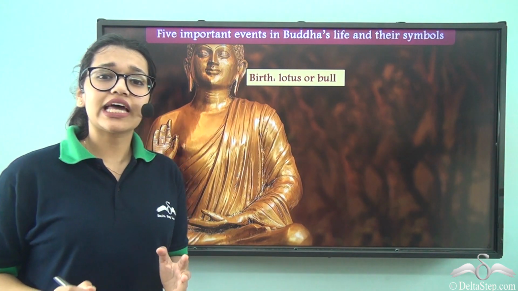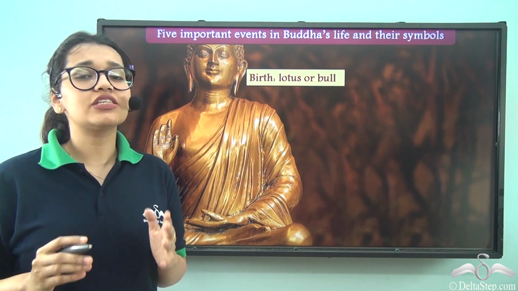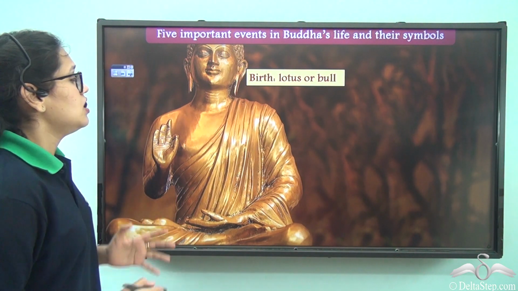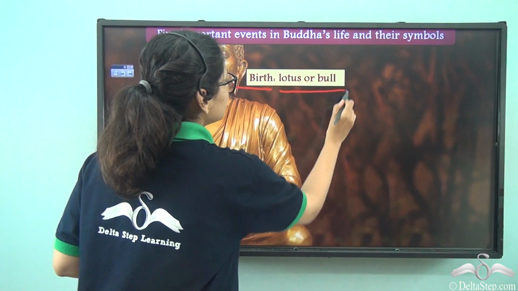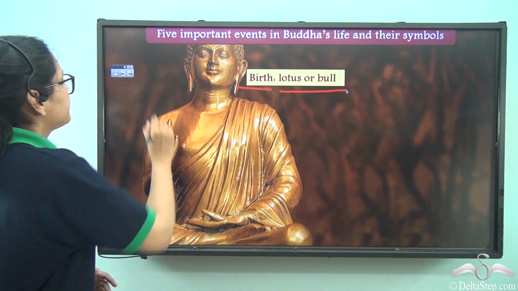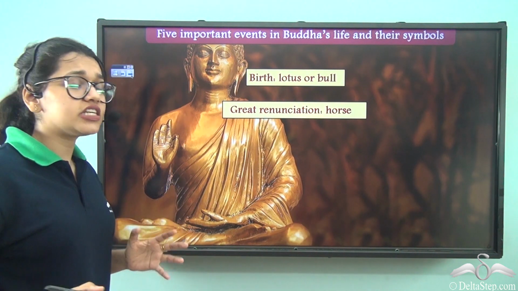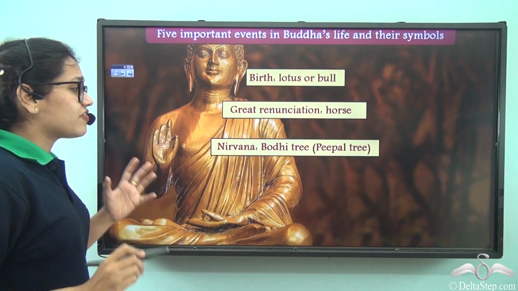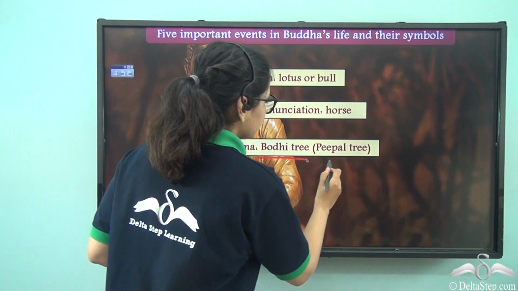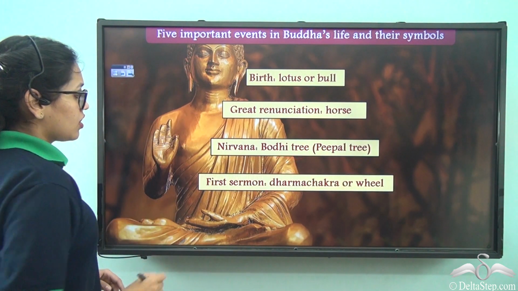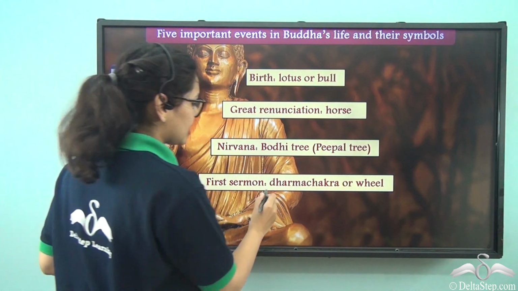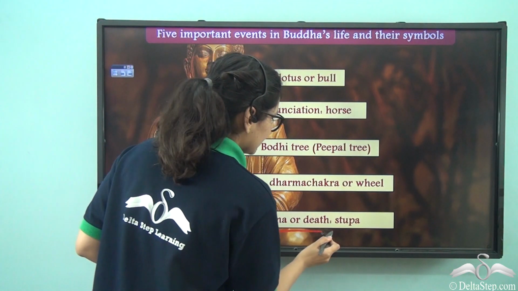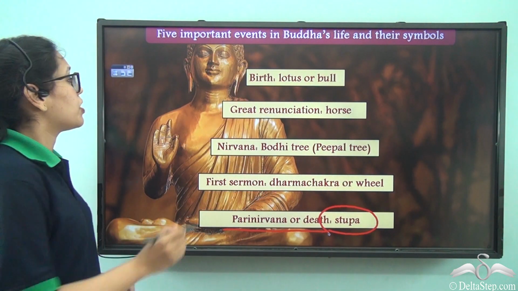The first thing is that there were several different important events in Buddha's life, and all of these events are symbolized by different things. For example, Buddha's birth has been symbolized by the flower lotus or a bull. The great renunciation in which he gave up everything has been symbolized by a horse. Nirvana was symbolized by a bodhi tree or a peepal tree. His first sermon has been symbolized by a dharma chakra or a wheel. And lastly, the parinirvana or Buddha's death has been symbolized by a stupa.